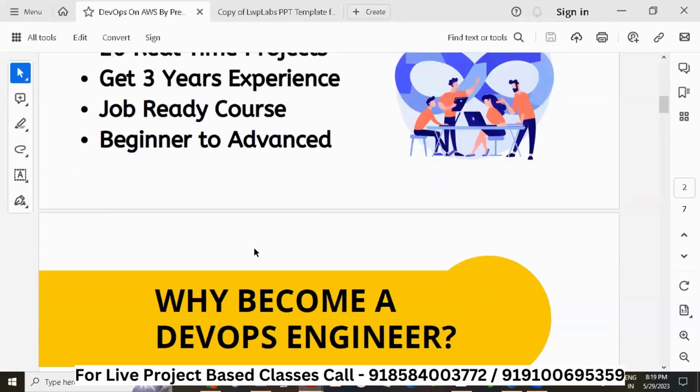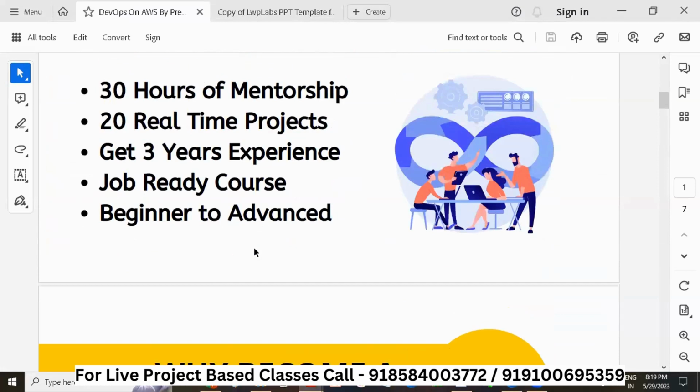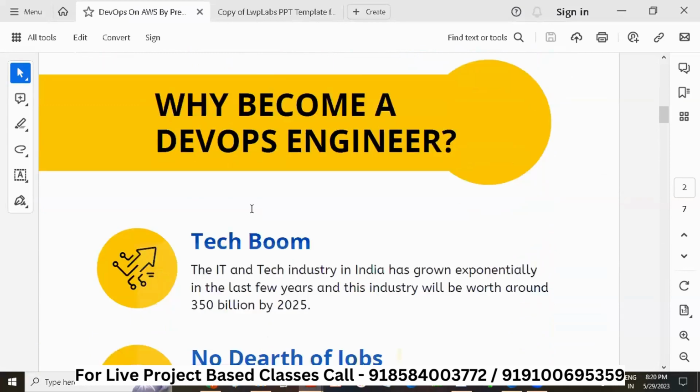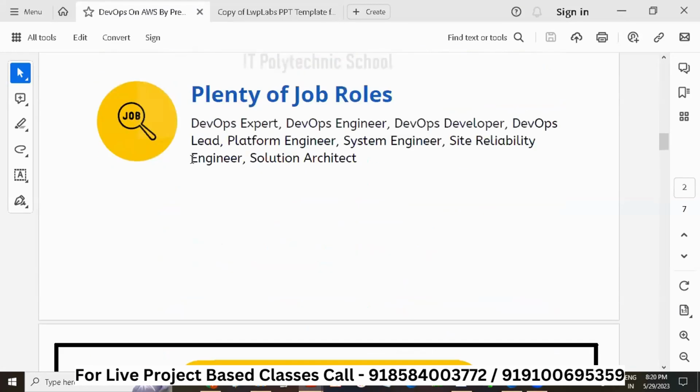Okay. As Rahul said, it's 30 hours of mentorship. You'll be learning 20 real-time projects here, and you'll be gaining 3 years of experience, which is a very big thing. Only studying for 30 hours, you'll be gaining 3 years of experience. So this is a very big thing, I suppose. Right? So let us continue.